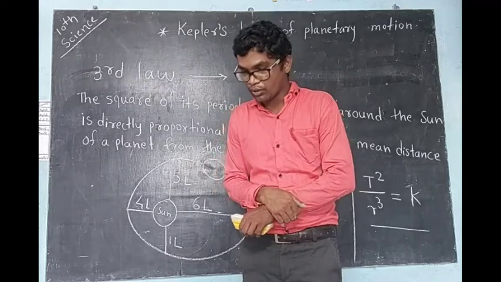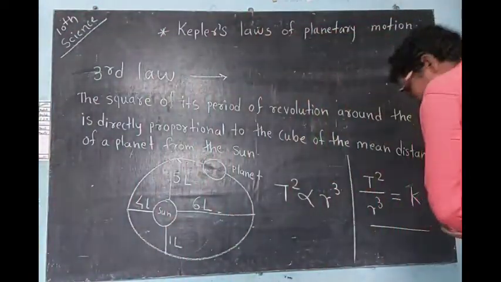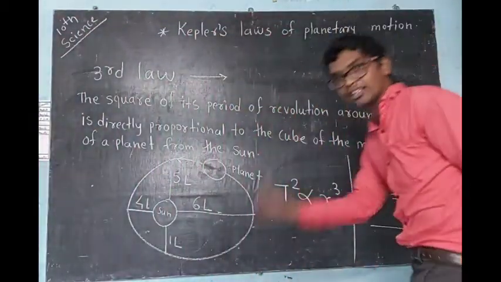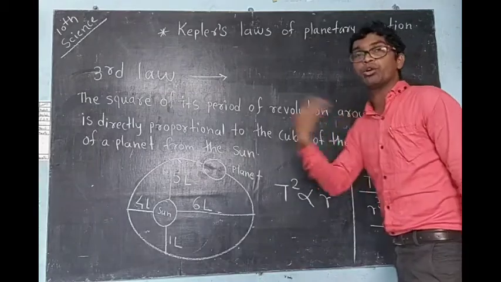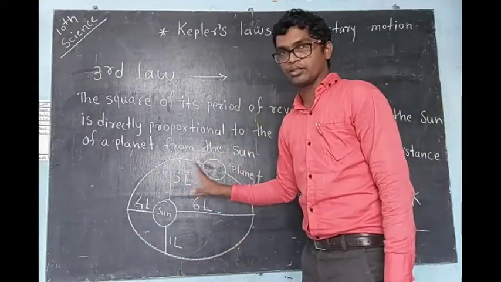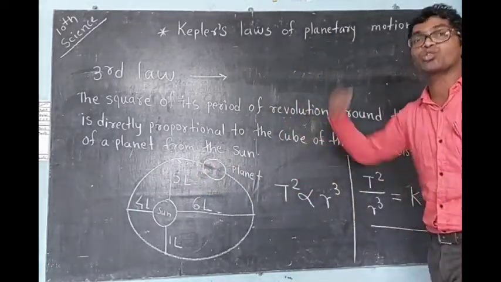And if I rotate around something else, I am moving around another thing, so that we call revolution. Here, this planet revolves around the sun. So don't get confused between revolution and rotation.